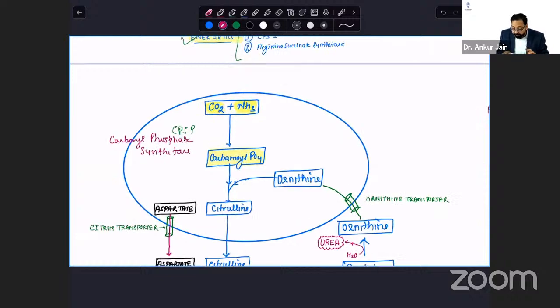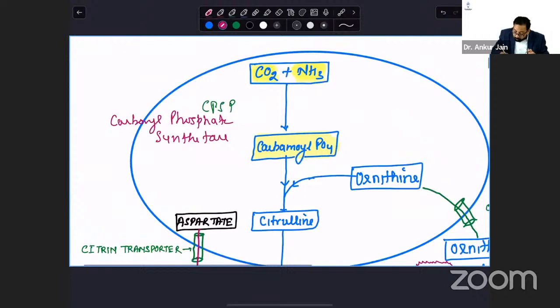You all know the difference between synthetase and synthase. Synthetase, ATP is required. So in this, two ATPs are required. Two ATPs are converted to 2 ADP. Clear? This carbamoyl phosphate reacts with ornithine